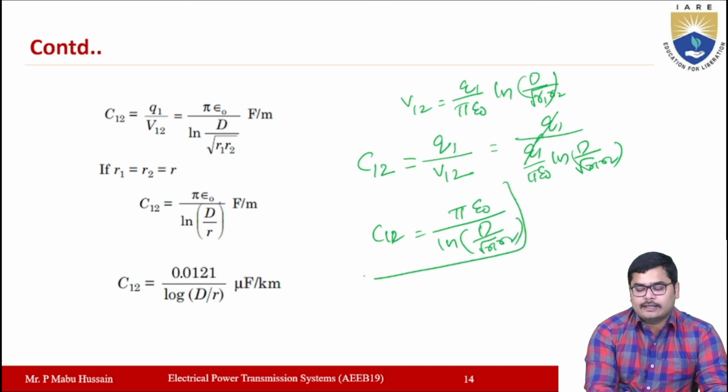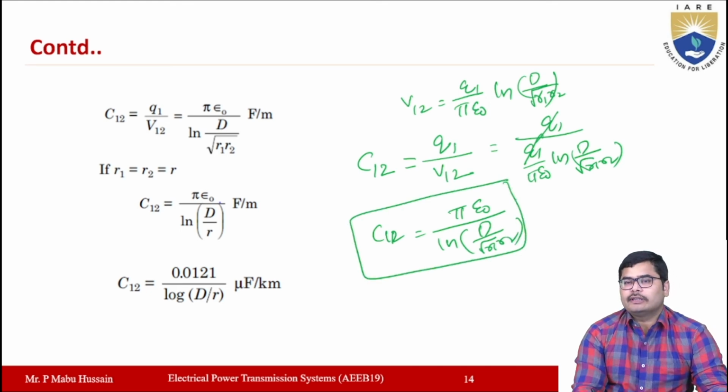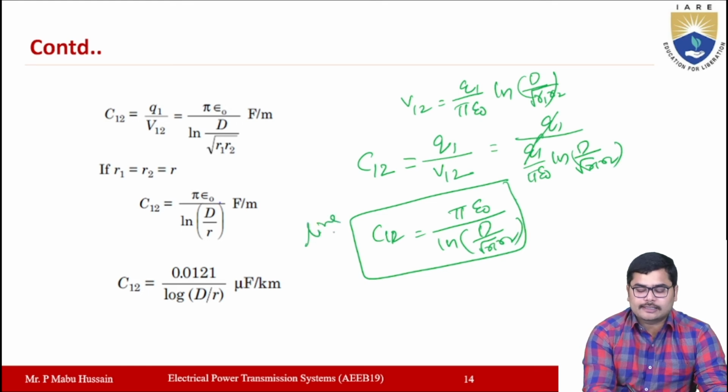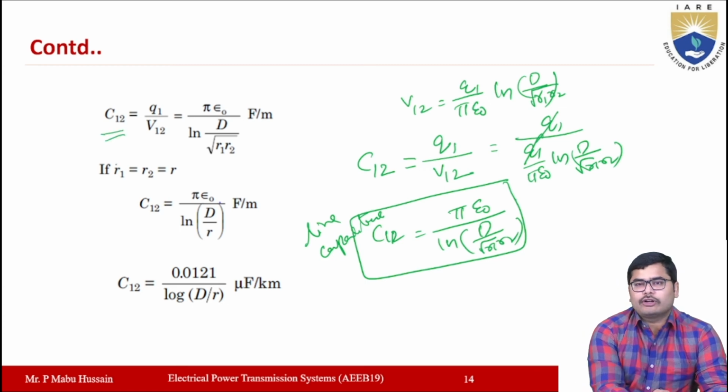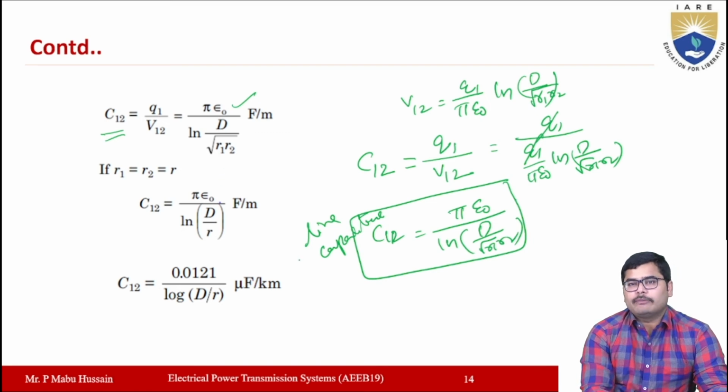So this is the capacitance between the lines 1 and 2, which is called the line capacitance. The line capacitance value is C12 equal to pi epsilon naught by ln D by under root R1 R2.